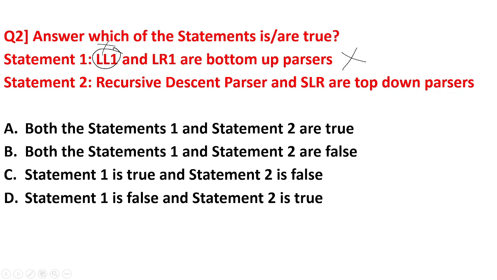In statement 2, recursive descent parser and SLR are top-down parsers. Now recursive descent parser is a top-down parser, but SLR is not a top-down parser. It is a bottom-up parser. So here also this statement is becoming false because of SLR. So this is not correct. Since SLR is not a top-down parser, this statement becomes false. So answer to this question is option B. Both the statements 1 and 2 are false. So your answer is option B.